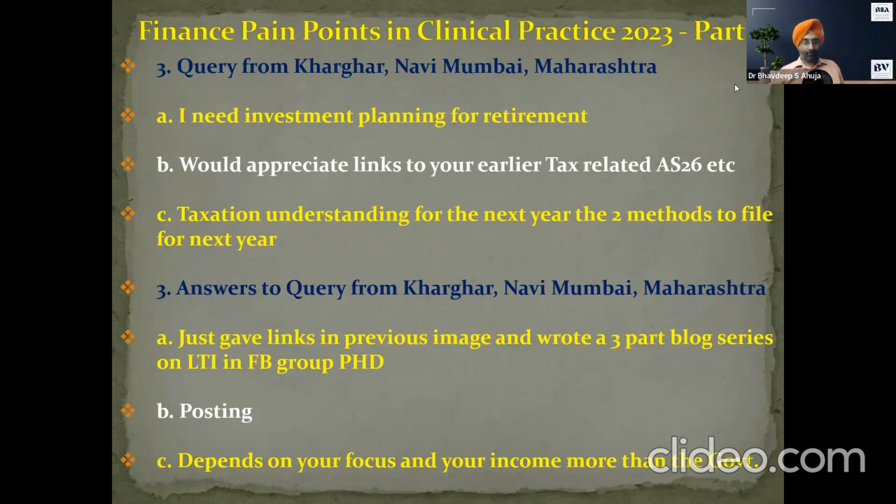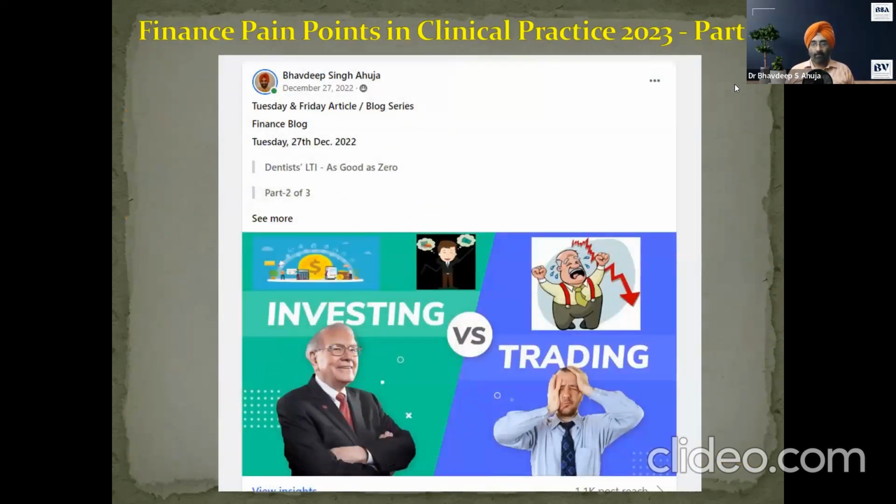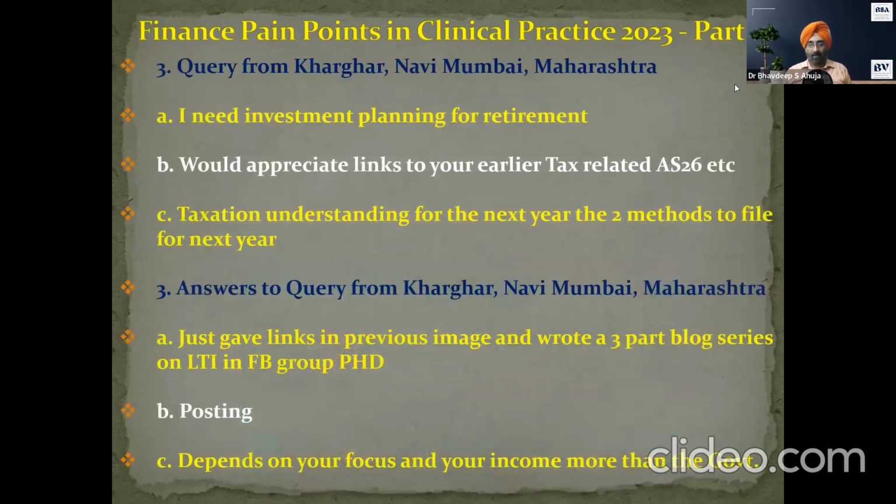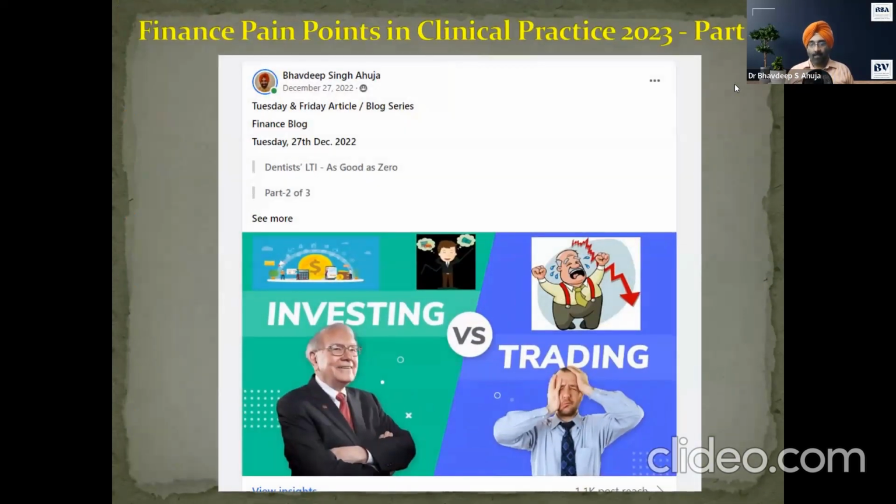Simply speaking, the first thing is I just gave the links for investment planning and retirement, in the previous images. And I've written a 3-part blog series on LTI. LTI is long-term investments. Just search in the FB group PhD, plugging the handicaps of dentistry. You'll find 3 parts of this, including Dentist LTI as good as zero. The second part was in December. All 3 parts were published last year itself. So go to the FB group PhD and just search LTI.